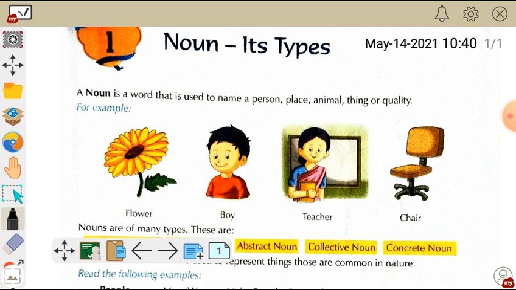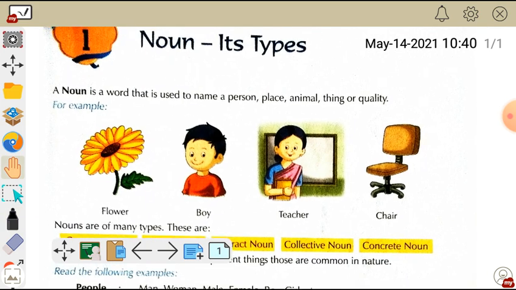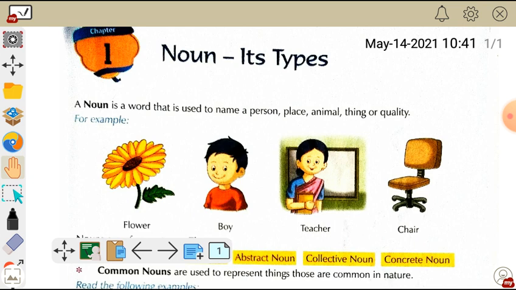Okay, so let me make this definition simpler. According to me, noun is something which has a name. Those things which you see in your daily life, in your home, whether it is any kind of device, mobile, television, computers, or your family members. Whatever things you see in your daily life, in your homes, those things which have names are known as noun. So I believe that you are clear with the concept of noun.